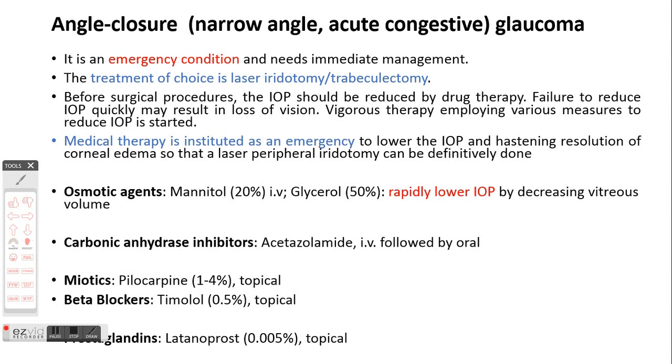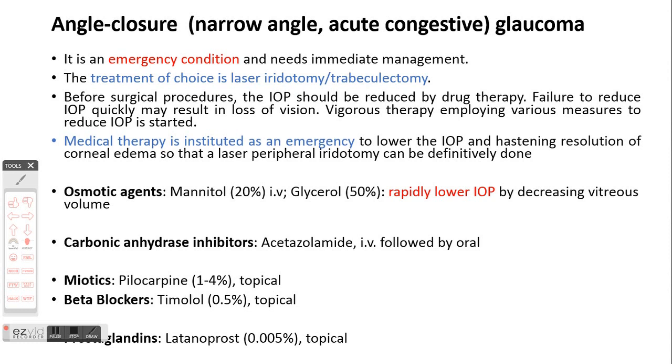Additionally, you can use IV acetazolamide followed by oral acetazolamide, and then once the intraocular pressure starts falling due to the above intravenous therapy, you can start the treatment with miotics such as pilocarpine.